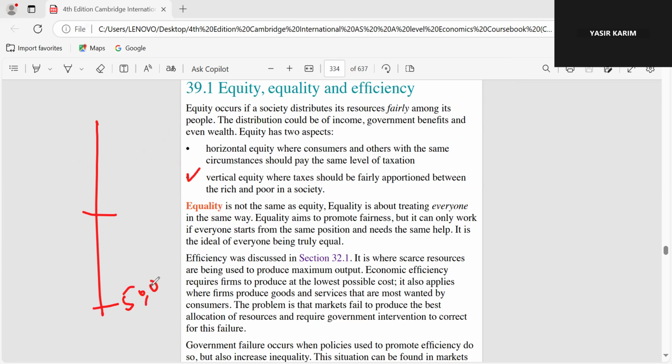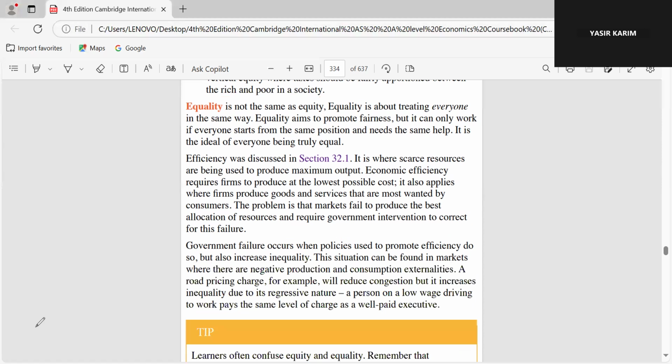Vertical equity, like this. If someone is earning 50,000 per month, someone is earning 1 lakh, someone is earning 2 lakh. So higher the income, higher the tax. Simple as that. Vertical equity, where the tax should be fairly apportioned between the rich and the poor in our society, as I have explained you. The next, equality is not the same as equity. I have explained you already.